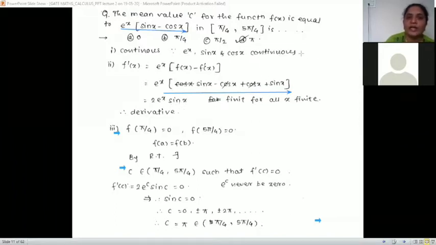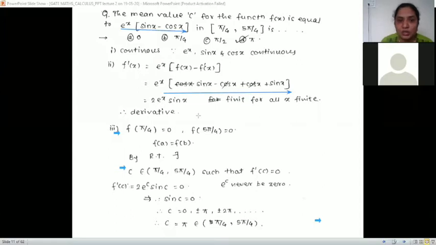So f dash x exists, and whatever f dash x is, it is defined on the given interval. So we can say it is differentiable. The function is continuous and the function is differentiable. Next condition, if it is Rolle's theorem, we don't know, since it is not given whether to use Rolle's theorem or Lagrange's theorem. If you want to use Rolle's theorem, then we have to check one more condition: f of A and f of B.